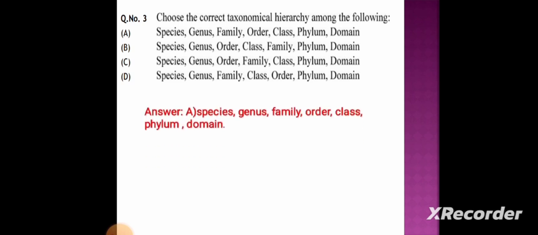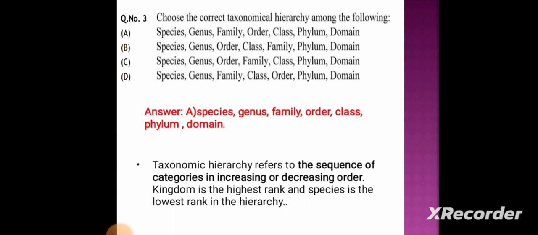And the correct answer is option A. That is species, followed by genus, followed by family, followed by order, followed by class, followed by phylum, followed by domain. So, what do we mean by taxonomic hierarchy? Taxonomic hierarchy refers to the sequence of categories in increasing or decreasing order. Kingdom is the highest rank and species is the lowest rank in the hierarchy.